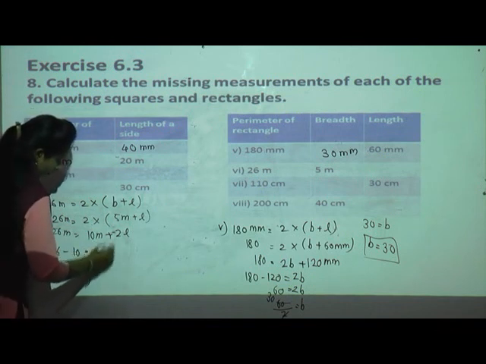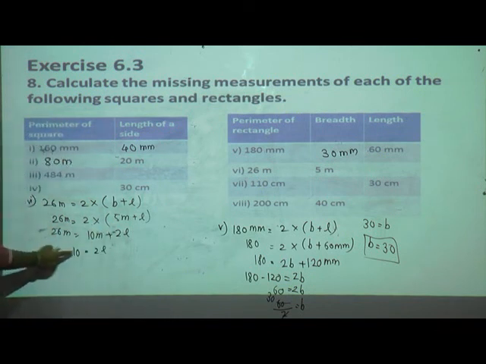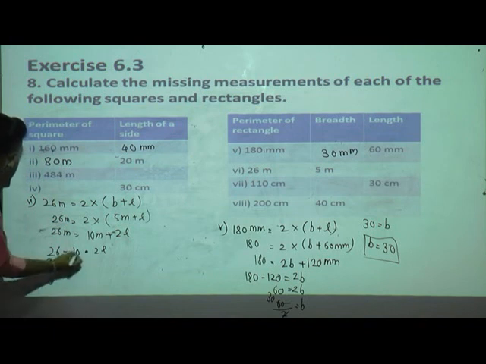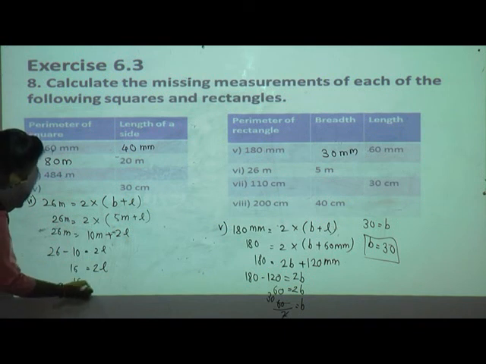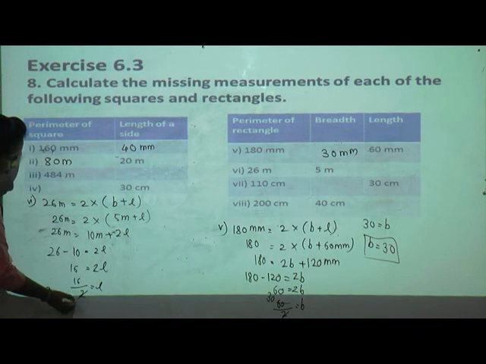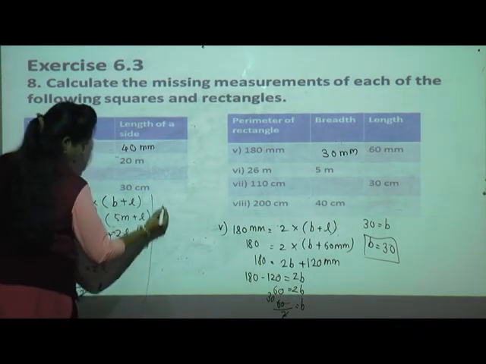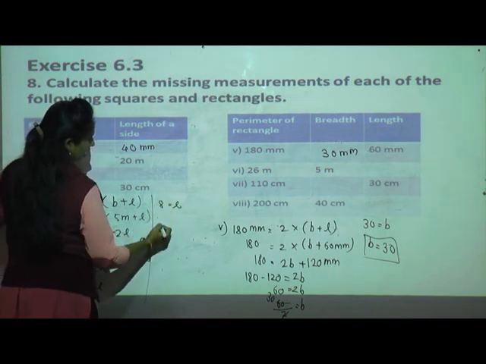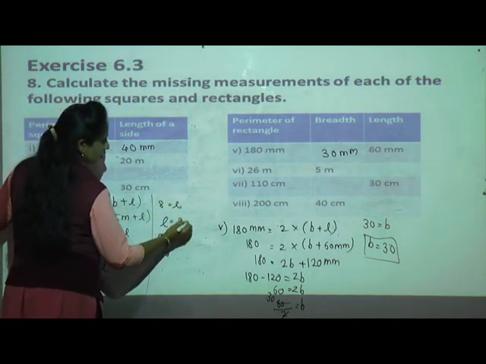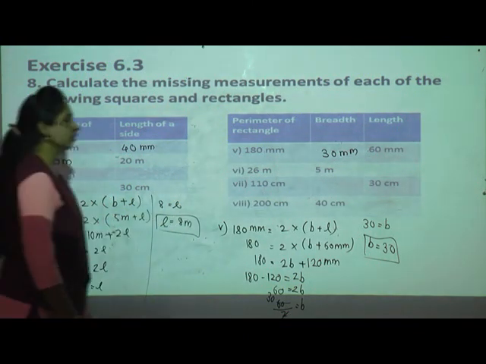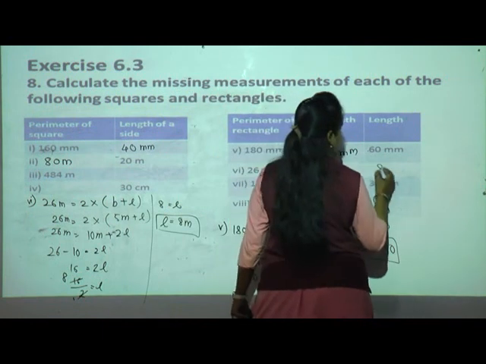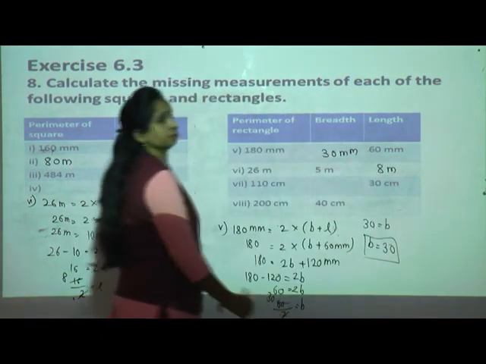And this 2L will remain as it is. Now we will subtract: 6 minus 0 is 6, 2 minus 1 is 1, so 2 length. Now 16 write as it is, this 2 bring down and the length keep as it is. So 2 ones are 2, 2 8s are 16. So here 8 is equal to L, means the length is equal to 8 meter. So right here the length is 8 meter.